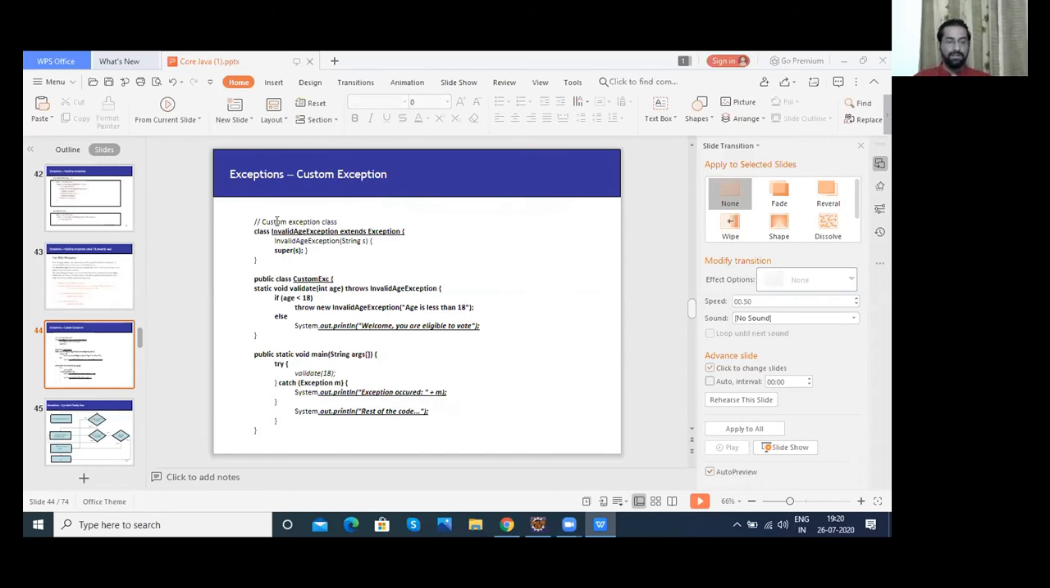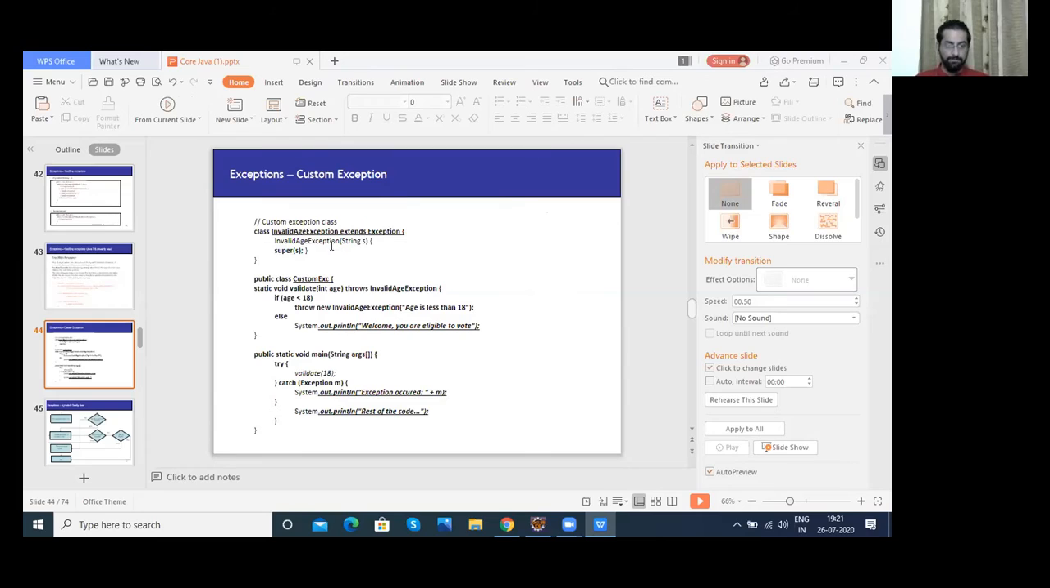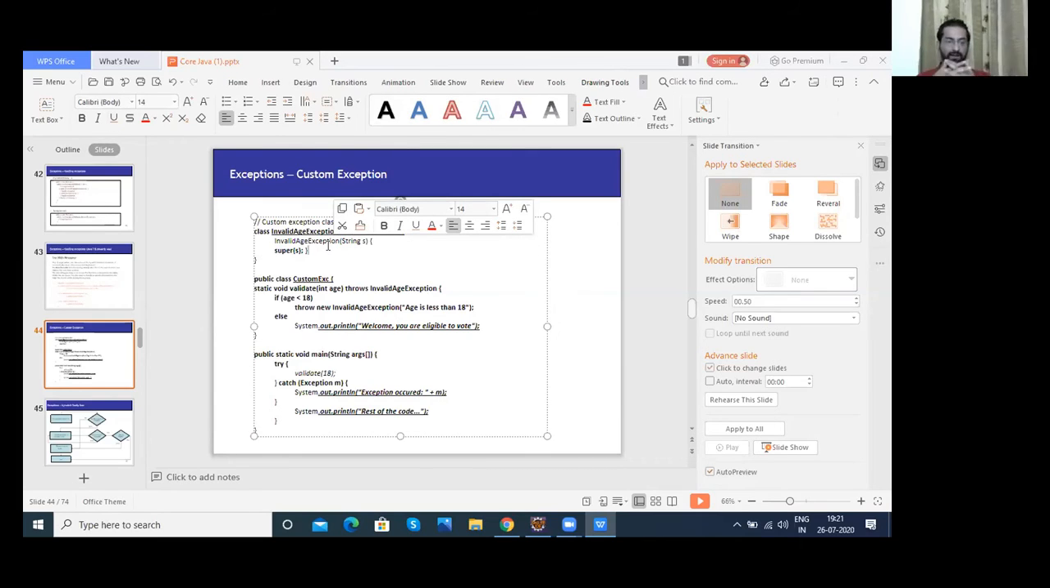To write a custom exception class, you give your exception class name, which will extend Exception class, and you have to call the constructor. Constructor means a method with the same name as the class. And you have to again call the constructor of your superclass, which is Exception class. So this is just a binding way to pass on the message.